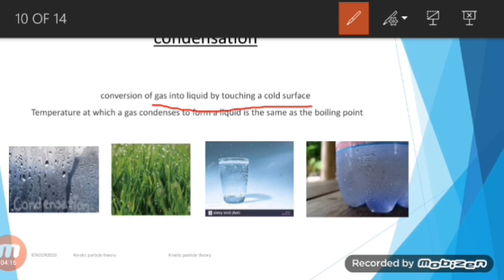So water will liquefy. So what happens to the particles of the gases when the gases condense? Think of condensation as the reverse of the boiling process. It's always the reverse procedure of the boiling process. Heat energy is given out by the gas particles during condensation. As the temperature drops, the gas particles lose their energy and then they move slowly. Eventually, the movement of the particles becomes slow enough for the gas to change into liquid. So that's why the gas will be easily condensed, or liquefied.